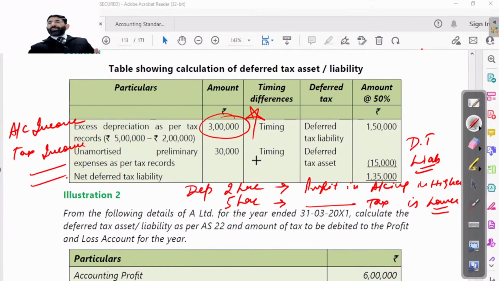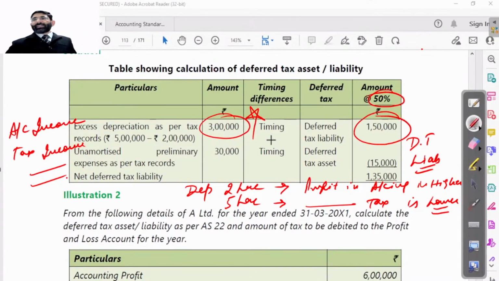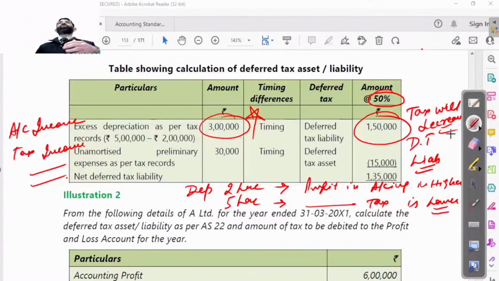And obviously due to that reason, 50% of that, 1,50,000, will be the decrease in taxation. So tax will decrease. But we know very well this tax will be paid in the next year, because at the end of the day, the asset will be written off in full. If depreciation is charged less in this year, obviously its life will increase, and depreciation will be charged in future years.